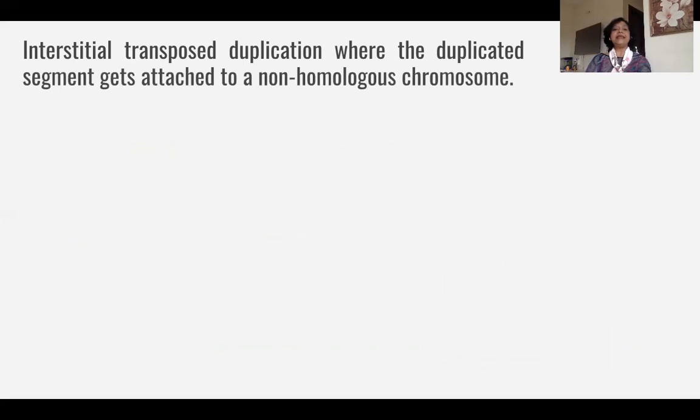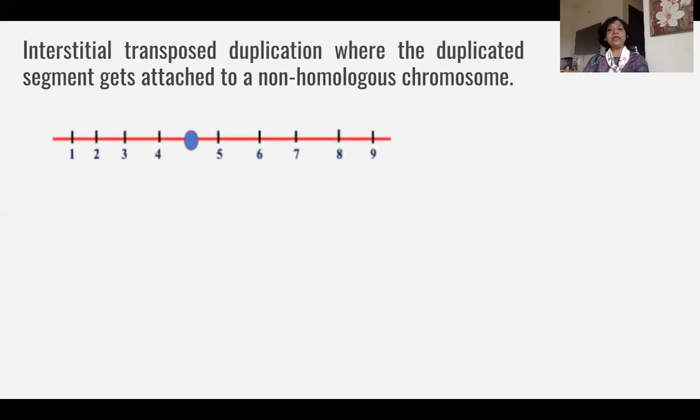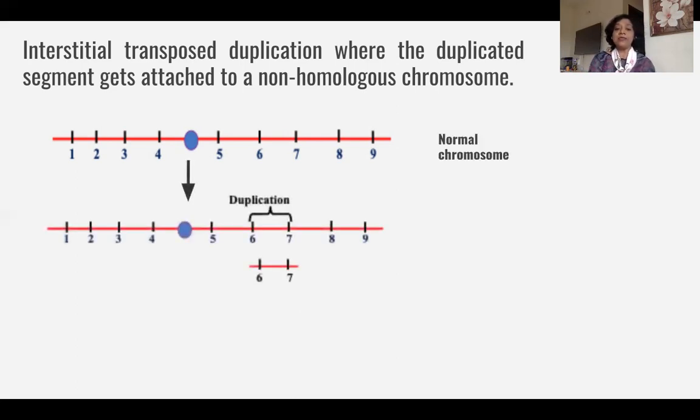The next one is interstitial transposed duplication, where the duplicated segment gets attached to the non-homologous chromosome. What is the position? The position is interstitial. There's another word for interstitial. If you remember, I had told you another word is intercalary. Now we proceed with the same normal chromosome. It has got the genes 1, 2, 3, 4, centromere, 5, 6, 7, 8, and 9, and this is our normal chromosome. And then what happens? Duplication takes place, and yes, it is the same thing.